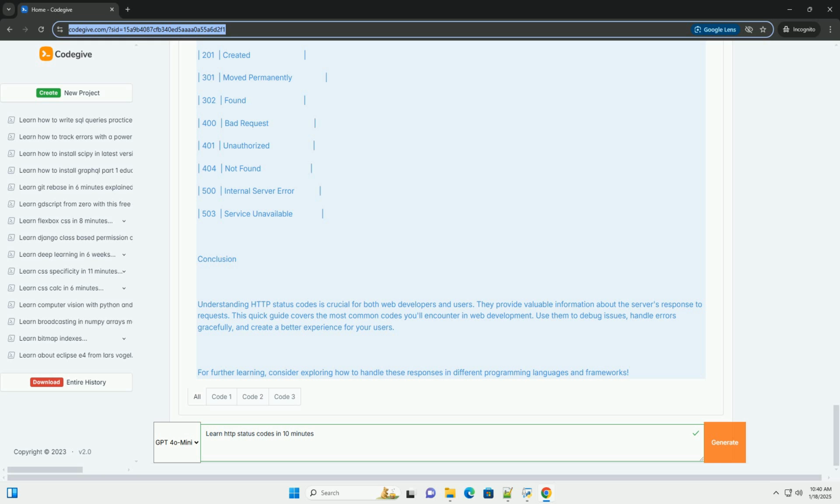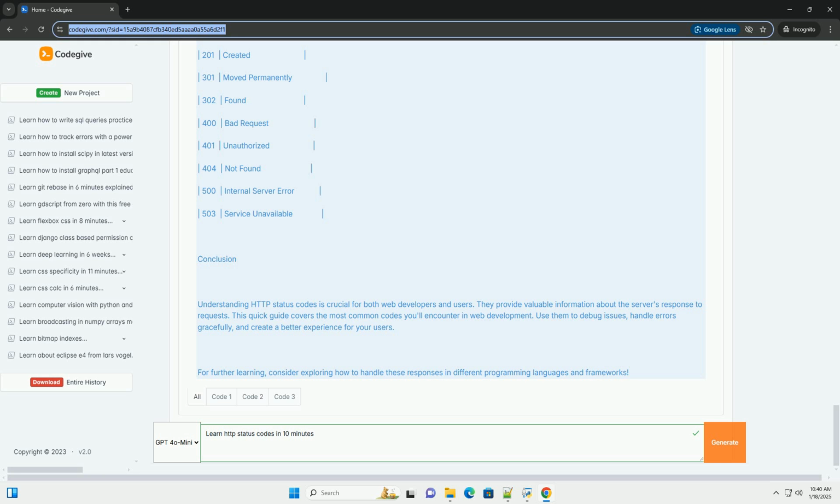503 Service Unavailable. Conclusion. Understanding HTTP status codes is crucial for both web developers and users. They provide valuable information about the server's response to requests. This quick guide covers the most common codes you'll encounter in web development.